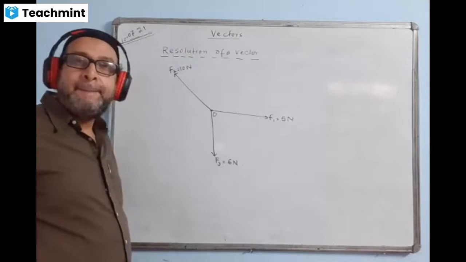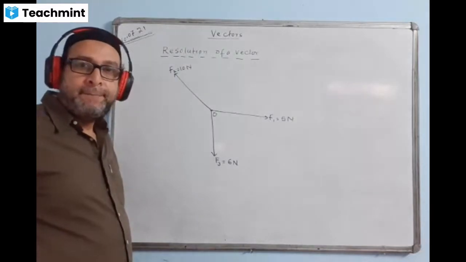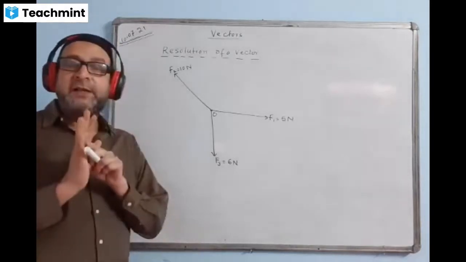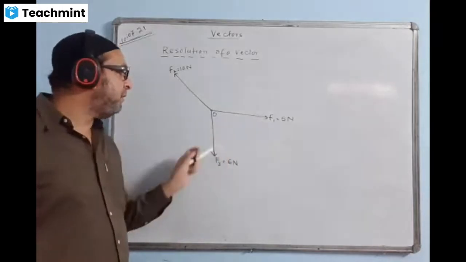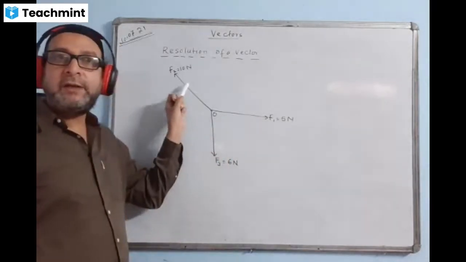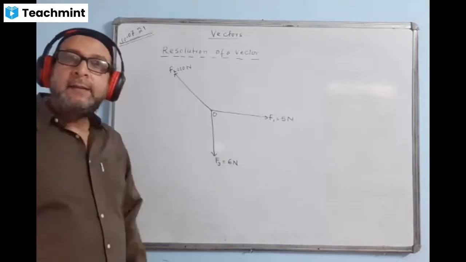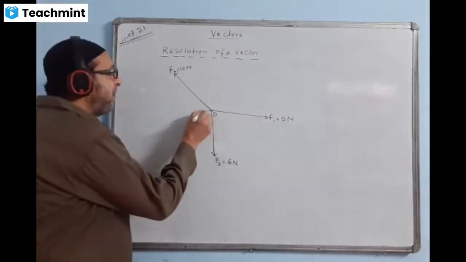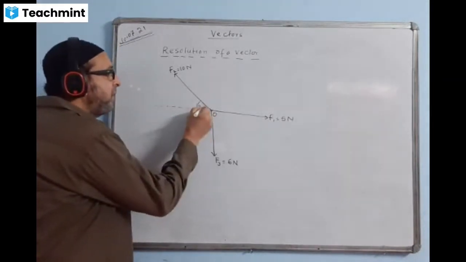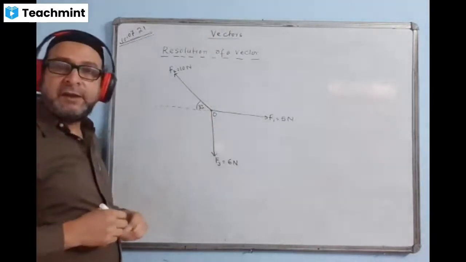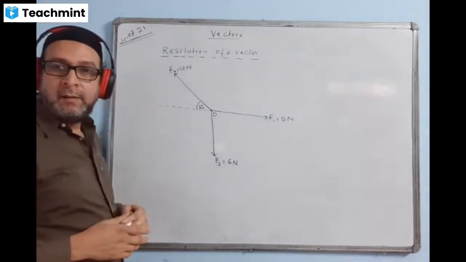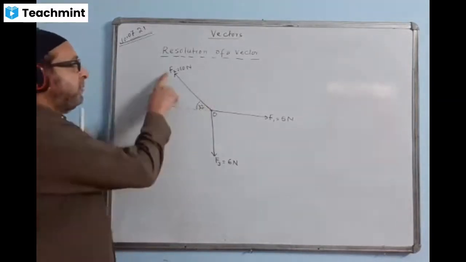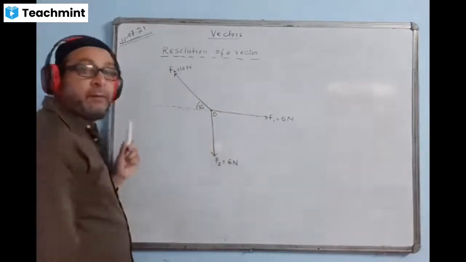Are you ready? Yes, sir. Okay. In the diagram, we will see, okay, this is horizontal, this is vertical, but this one, do you think it is horizontal or is it vertical? No, sir. This angle is given here, this angle is given 30 degrees. The question says it is given 30 degrees. So this force is breakable into two components, horizontal and vertical. We'll break this one. This one non-breakable, this one non-breakable.